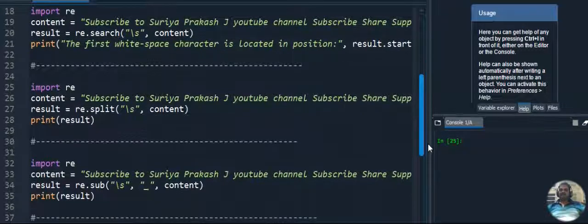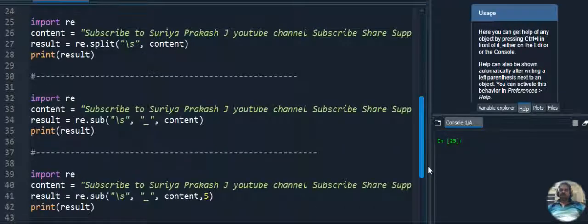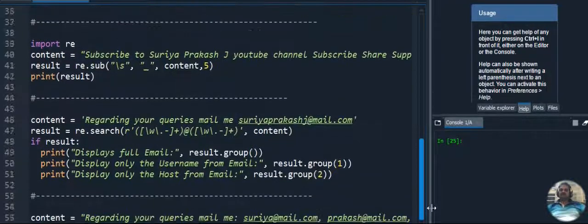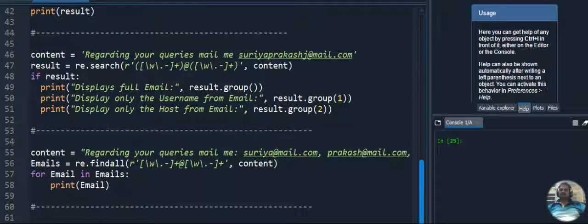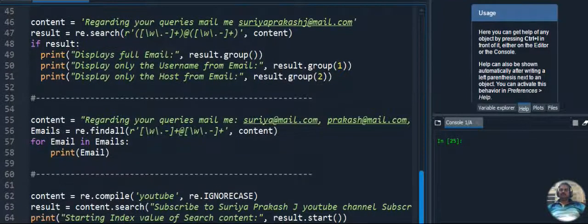Next, we have the sub method. The sub method is used for whitespace, for example a tab space, which will be replaced with a special character. Next, we have the findall method again, which I told you already. The findall method can be used for finding email IDs.